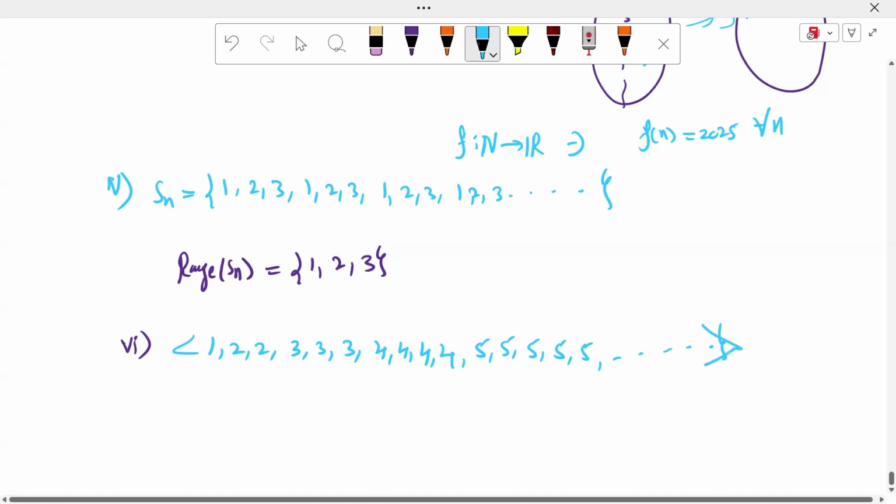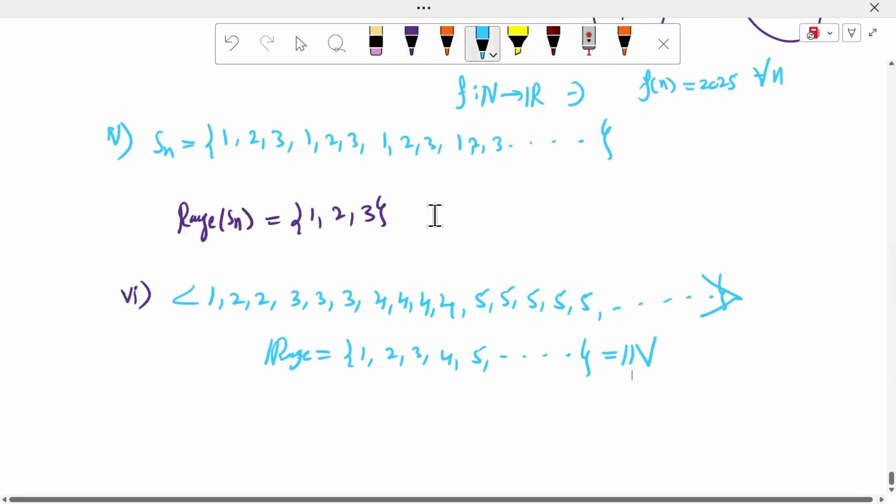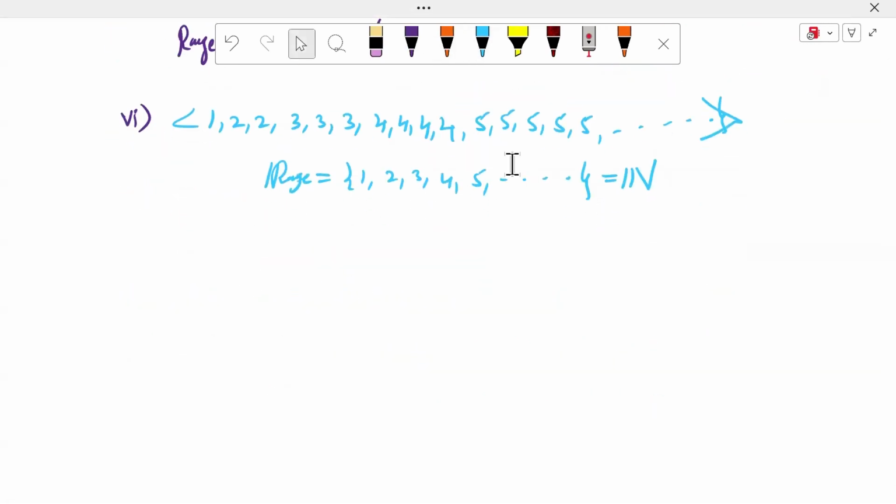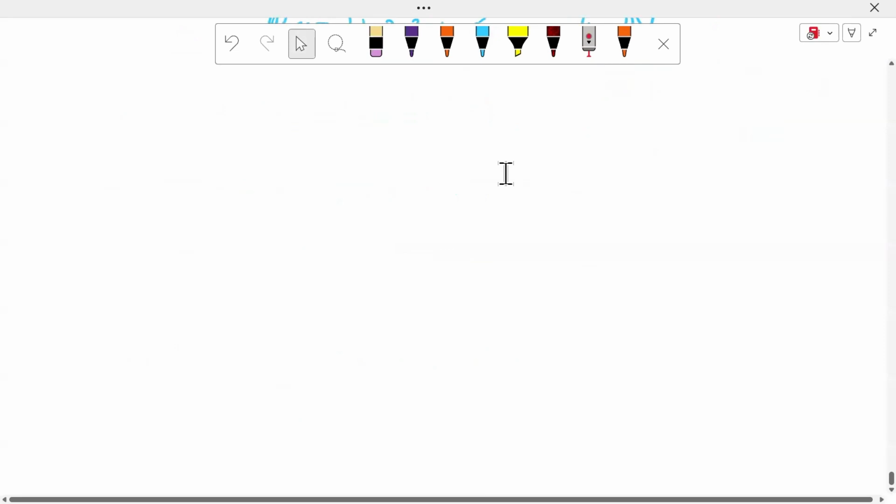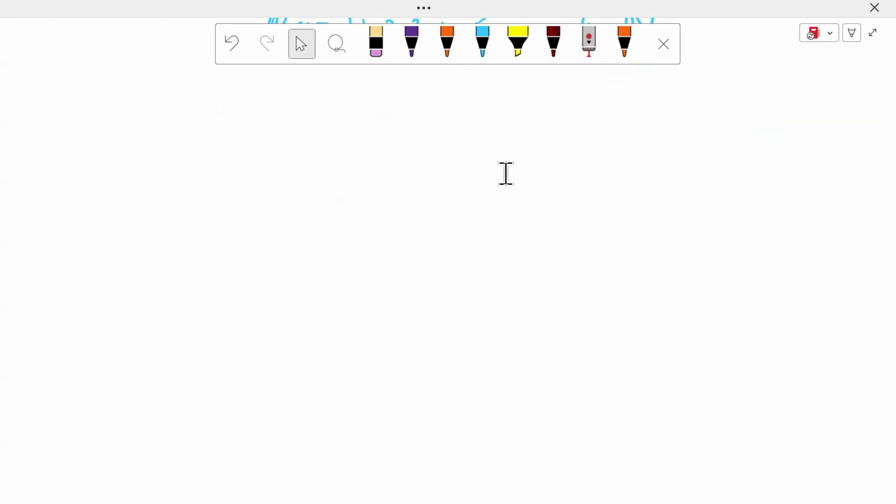What is the range of the sequence? 1, 2, 3, 4, 5, and so on. These are nothing but natural numbers. Is it clear, sir? So, these are other examples of ranges.